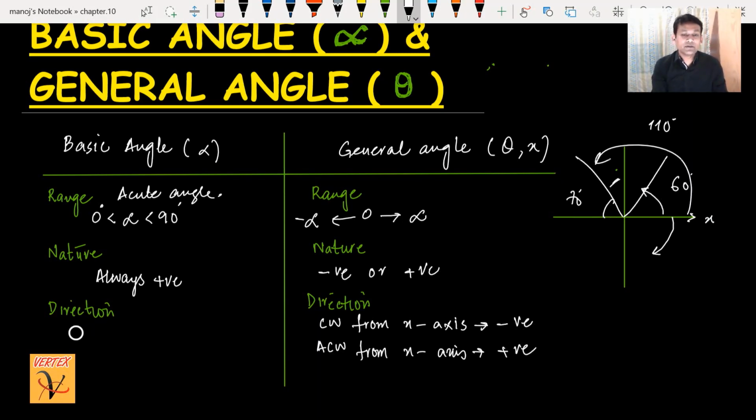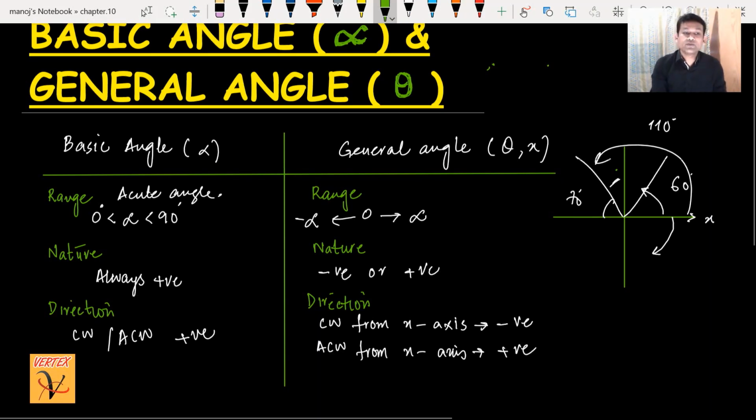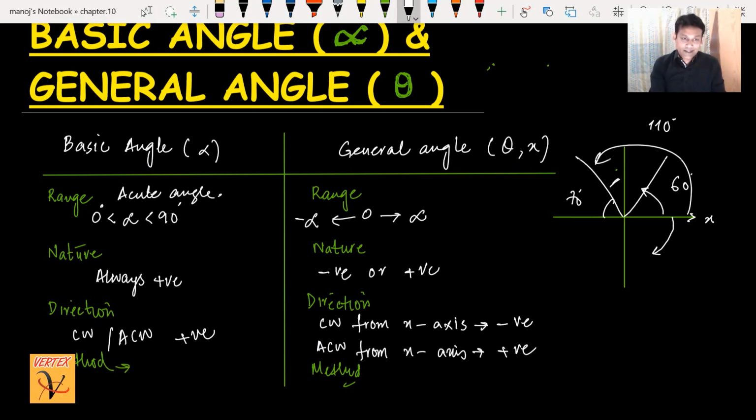But here, for the basic angle, no restriction on direction. Even if you move clockwise or anti-clockwise, it is always positive. But what's the method to find the angle? This is very important now. Method. What's the method? I'm writing here. The method is, this is measured from the nearest x-axis. No problem, negative or positive, but we always measure from the nearest x-axis.